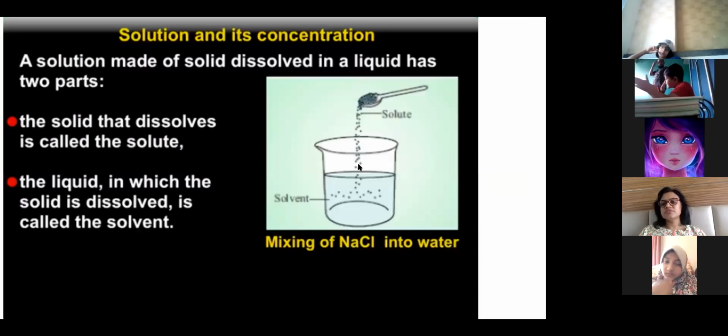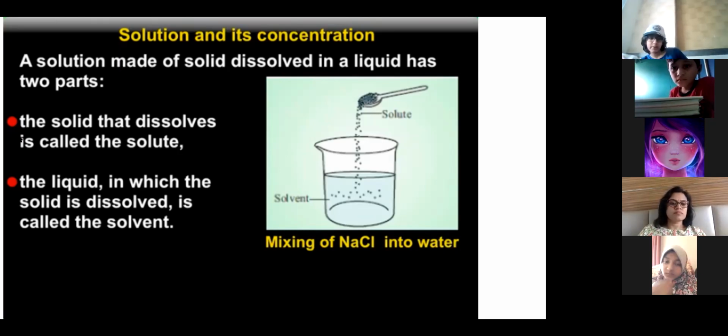Ma'am, should we write the solvent and the solute? Yes. Now write this one. The solid that dissolves is called, okay, let me take the color. Which color should I take? Ma'am, take white or blue, ma'am. That would be visible. White. White is the font only.